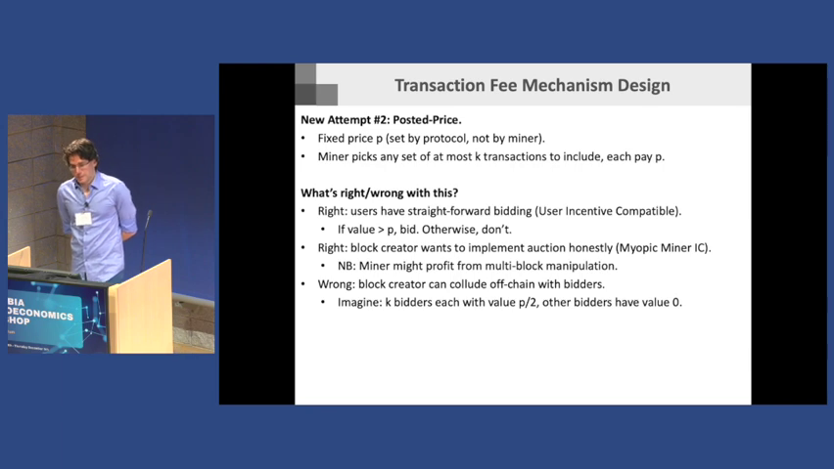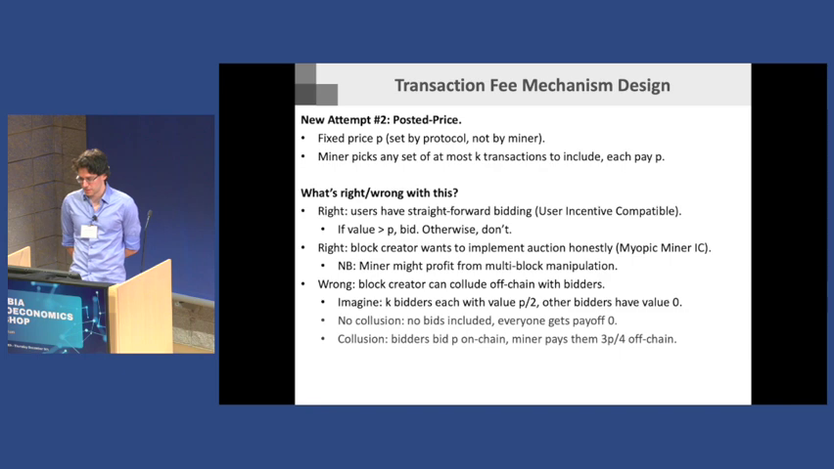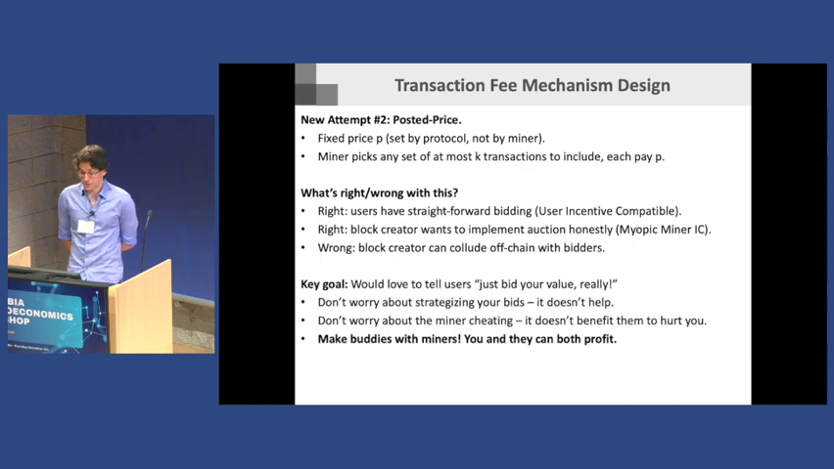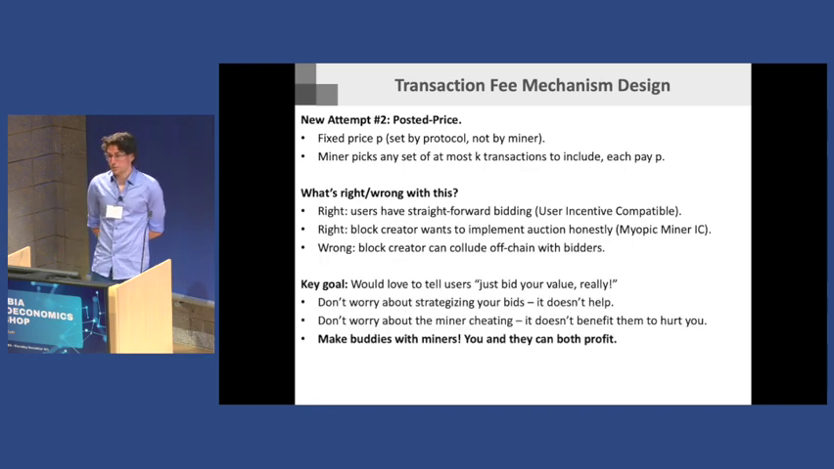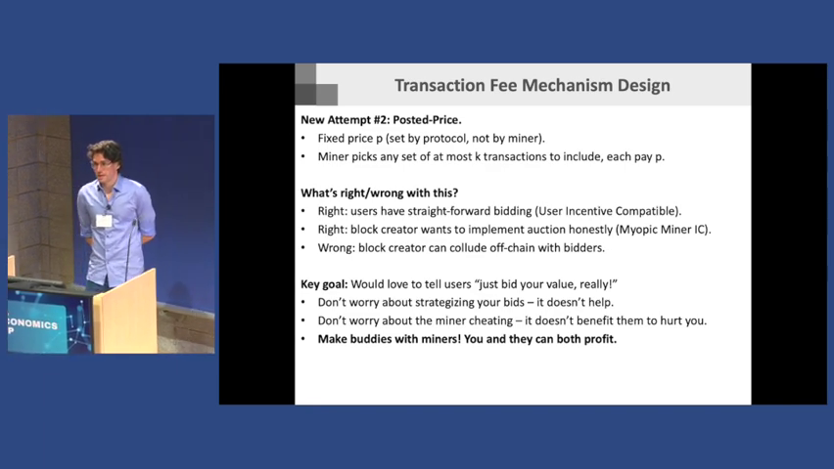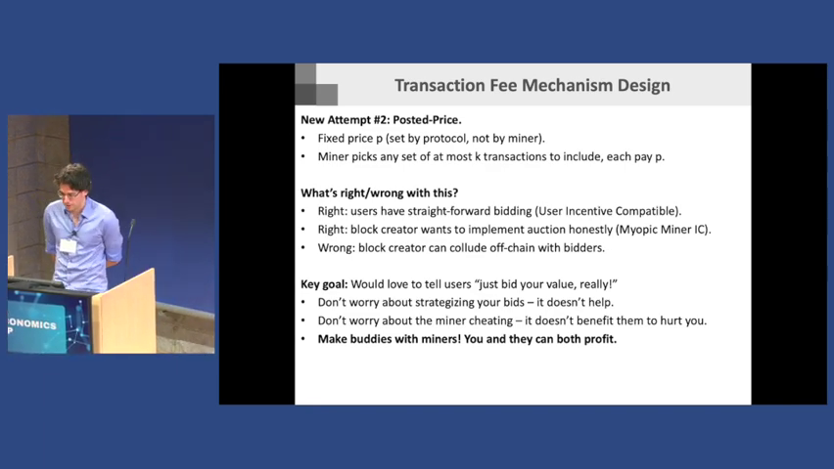And what's wrong with this is that a block creator can get together with a bidder off-chain. And the bidder can say, hey, I'm actually not willing to pay P, but I'd be willing to pay P over 2. And then they'd get together and say, fine, go ahead, bid in the auction, I'll give you a refund of, like, 3P over 4 off-chain. And then everyone's happy, and so they jointly profit. So again, through this lens, what this means is that you should go out and make buddies with miners, because then you can get better prices and everyone can jointly profit.